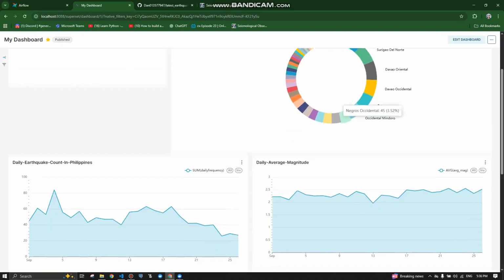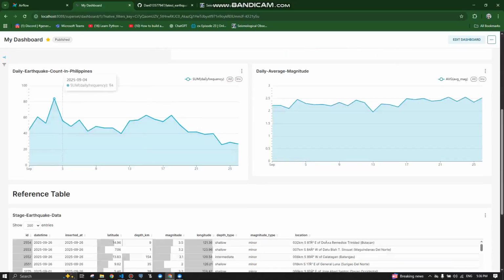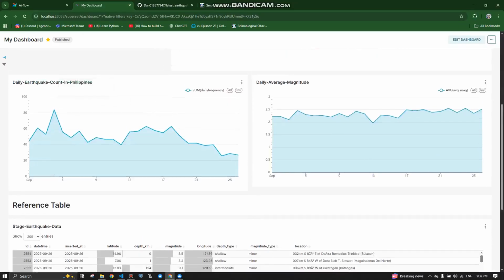and in the next chart, the daily earthquake count in the Philippines. I aggregated the data based on the daily earthquake count. The most recent earthquake count is 27, on September 26th today.